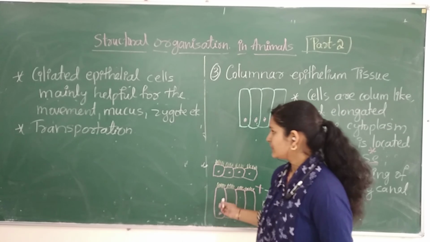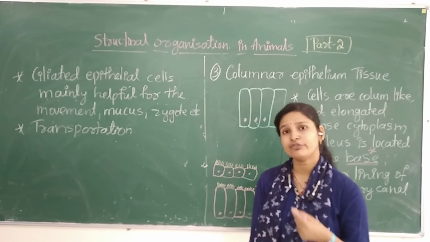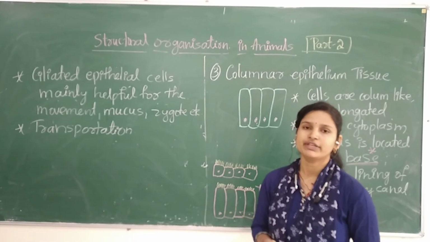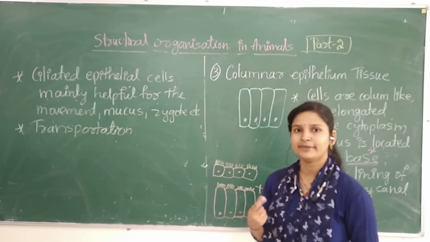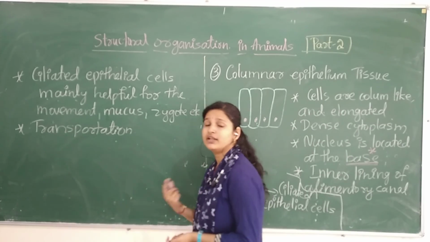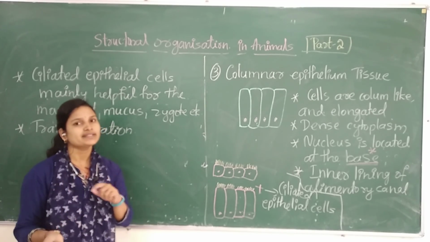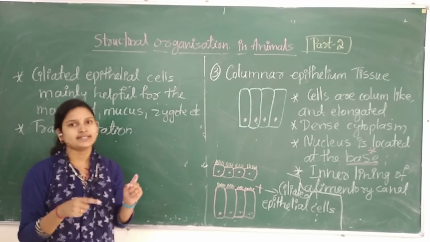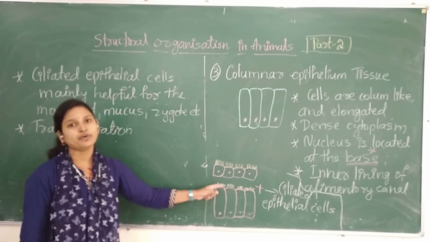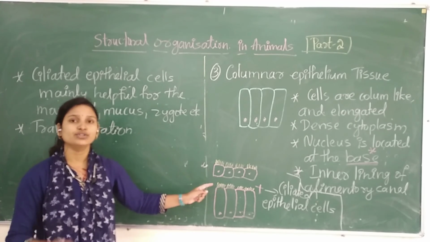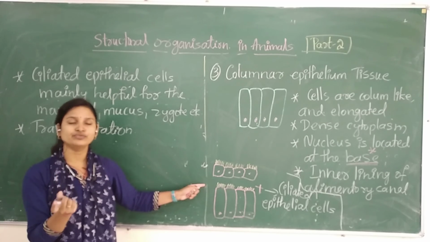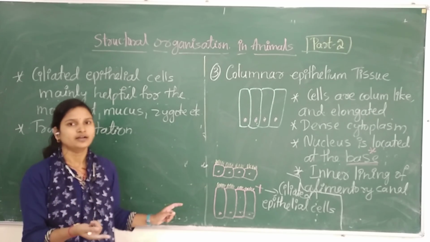So remember the example of mucus. Whenever we get cold, cough, at that time we will secrete certain mucus out of the body. So from inside to outside there will be presence of these type of specialized cells. Those are helping for the movement of that mucus outside the body.